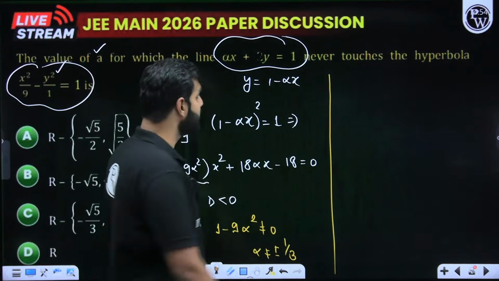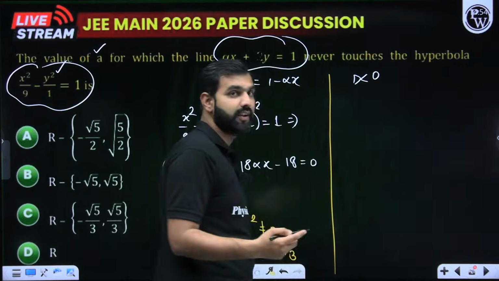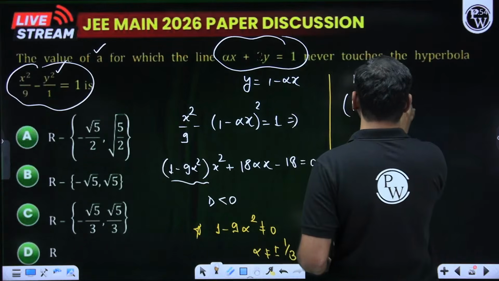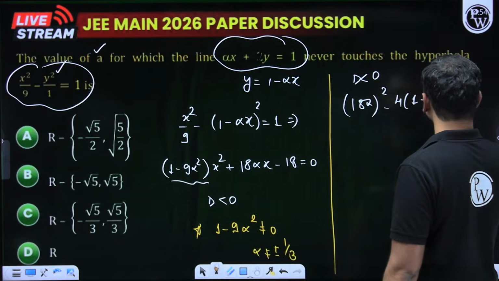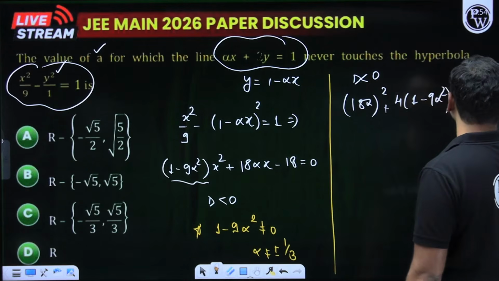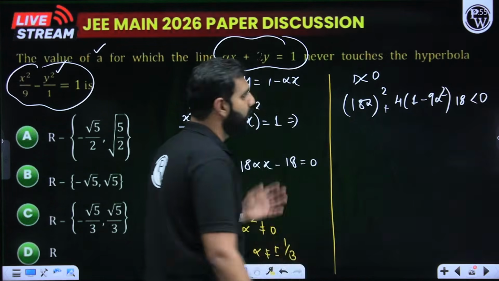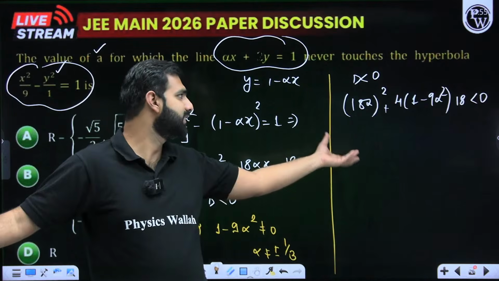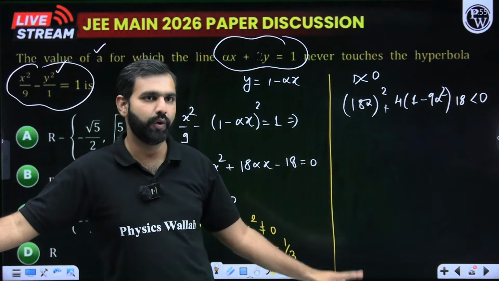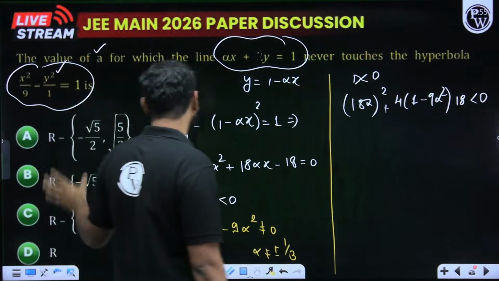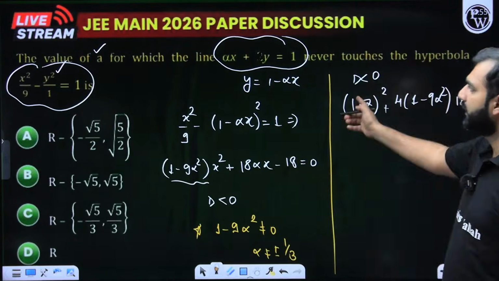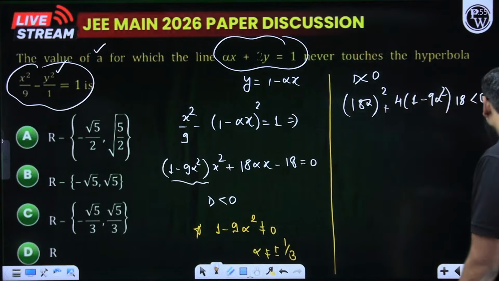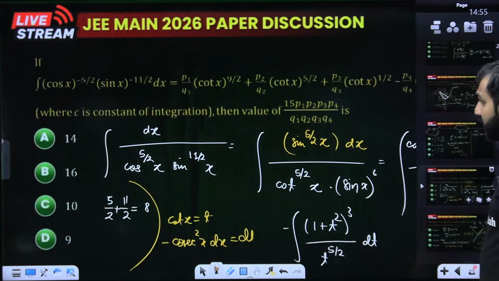The second condition is that the discriminant of this quadratic should be negative, so that there are no real roots. Do you remember that? So discriminant means what? B square means what? 18 alpha whole square minus 4ac. So 4 is 4, a is 1 minus 9 alpha square, and c is minus 18. So I'll multiply it by 18 and I'll simply put it negative. It will become a quadratic. You know how to solve a quadratic: factorize it, wavy curve method, and through that you can find its solution. Such a simple question, wasn't it? I hope you could find the alpha, that in which particular set of values alpha should lie, so that the line and the curve don't intersect, so that the line is not a tangent or a secant to the curve. Do you remember that?